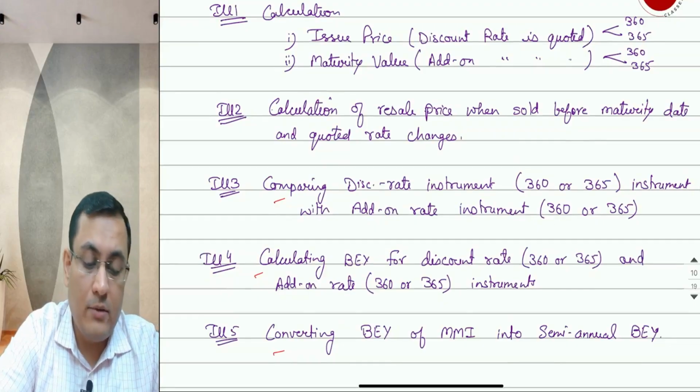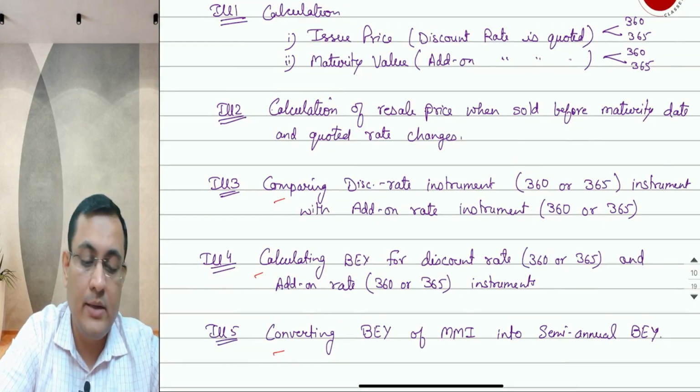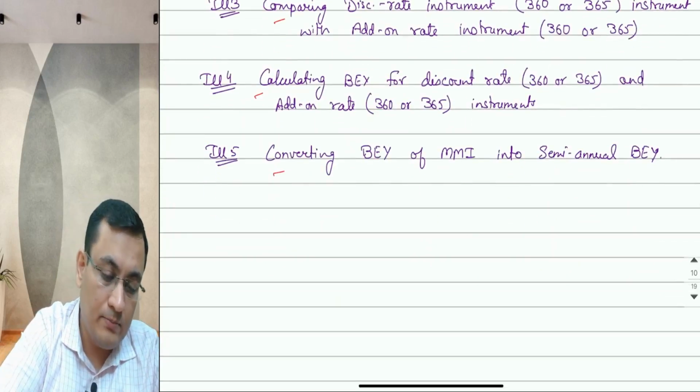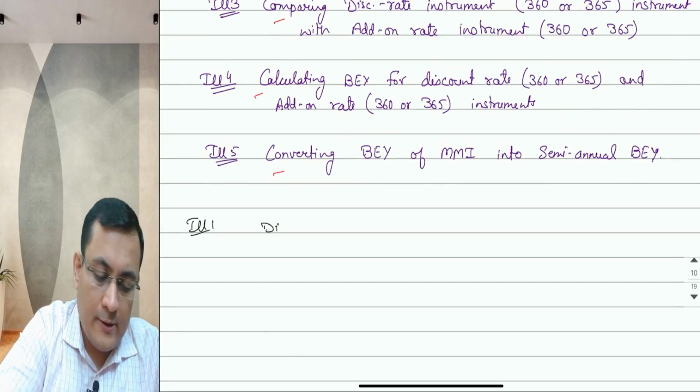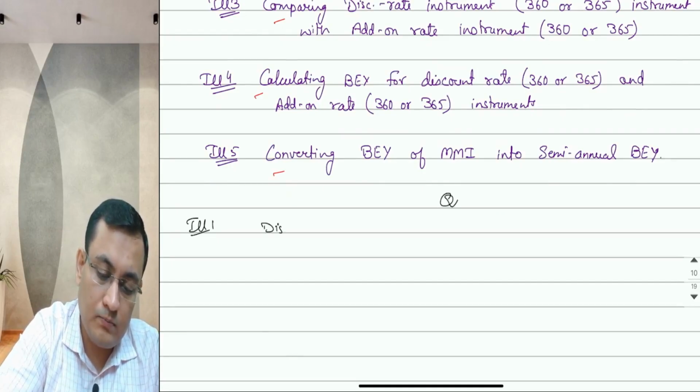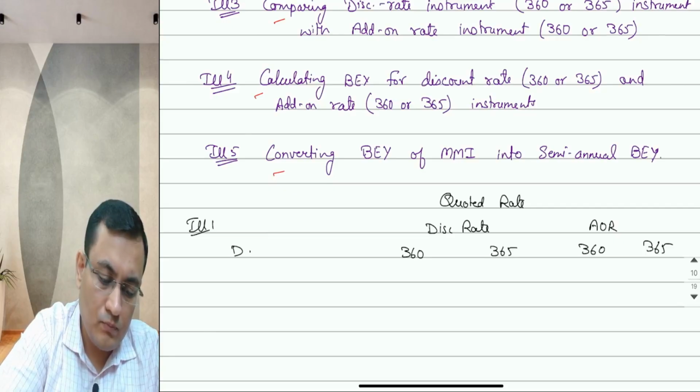Illustration 1, calculate issue price if the discount rate is quoted. Generally, we have a quoted rate. If it is a discount rate or if it is AOR, the day count convention can be 360 days or 365 days.